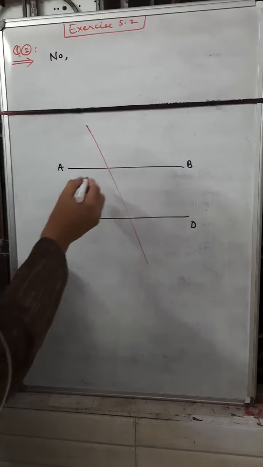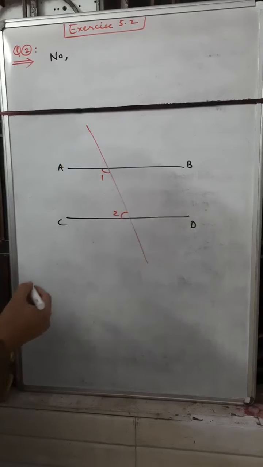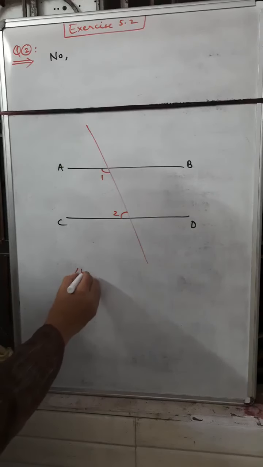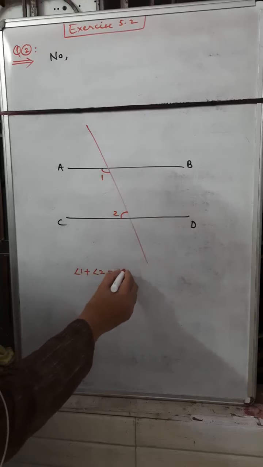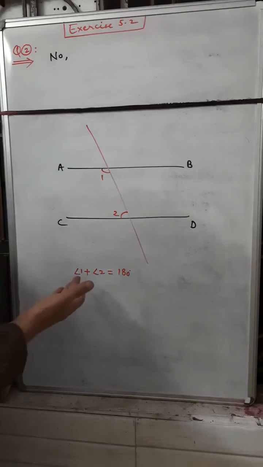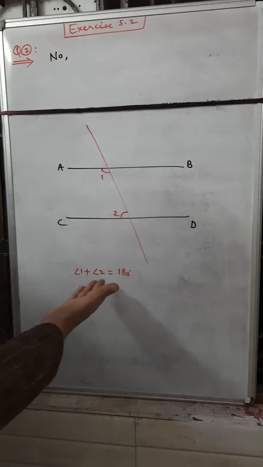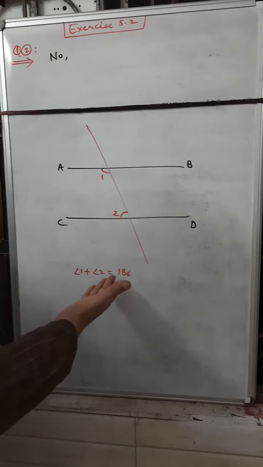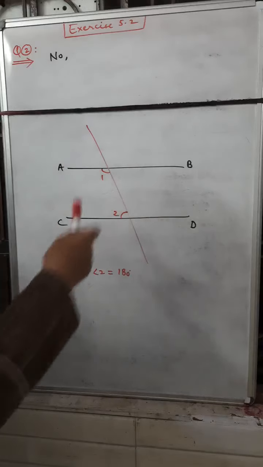Suppose angle 1 and angle 2 are formed. Definitely the sum of the two interior angles on one side is equal to 180 degrees. But Euclid described the sum of two interior angles as less than 180 degrees or greater than 180 degrees. He did not describe the sum as equal to 180 degrees. So the condition changes when two lines are parallel.